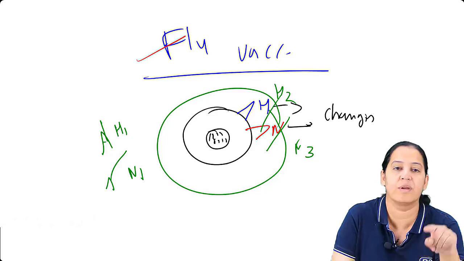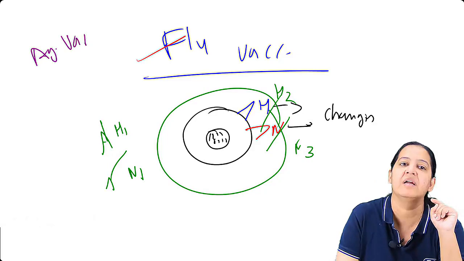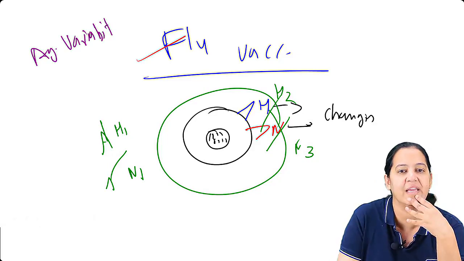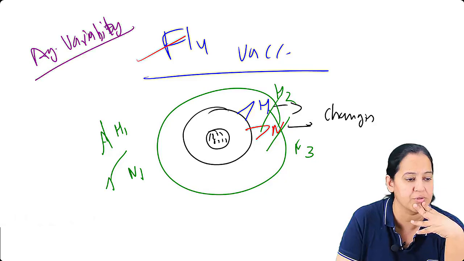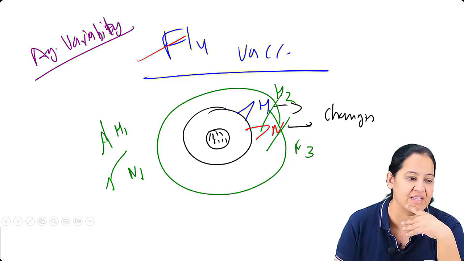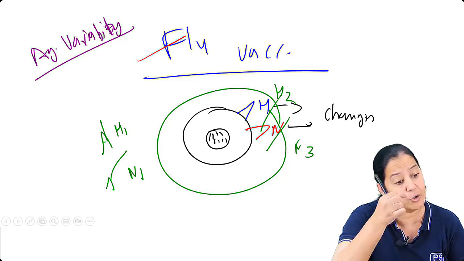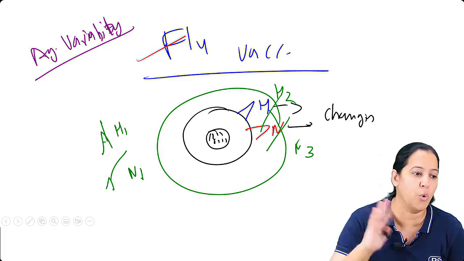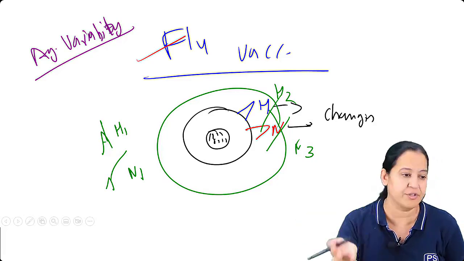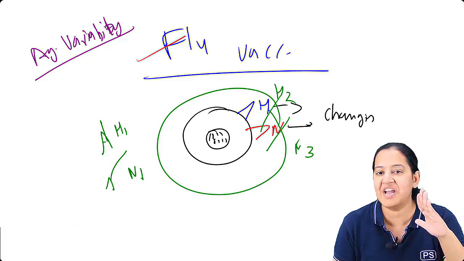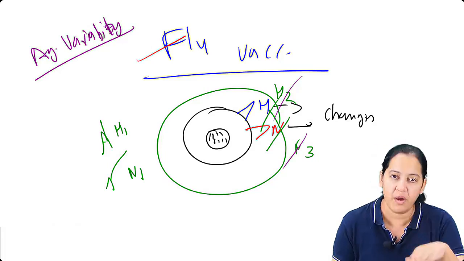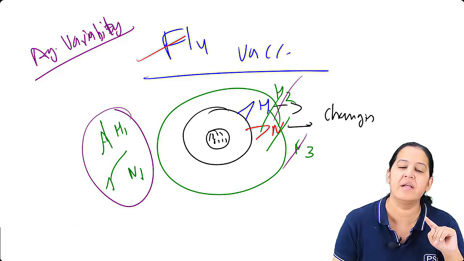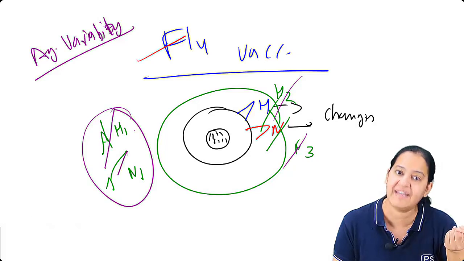And this is known as antigenic variability. That's what we are seeing in COVID also. Every time a new strain is arising. Nowadays we hear that a new strain is there. So the people who are vaccinated for the old strain, the vaccine is not working for the new strain. So that is a problem. H and N keep on changing. So you are vaccinated for one particular H and N. Your body has the antibodies for that H and N.